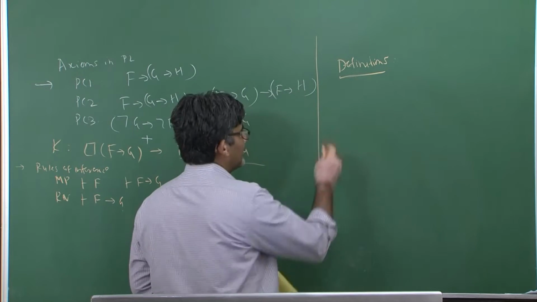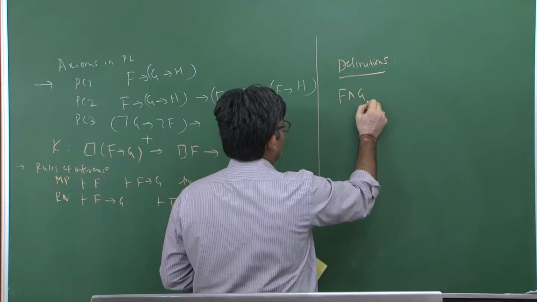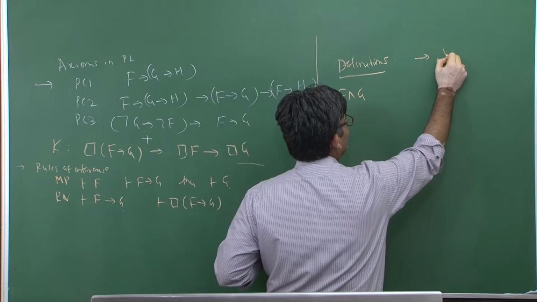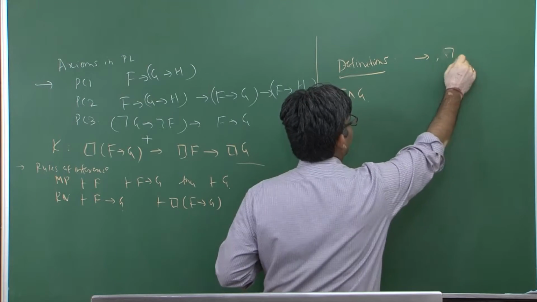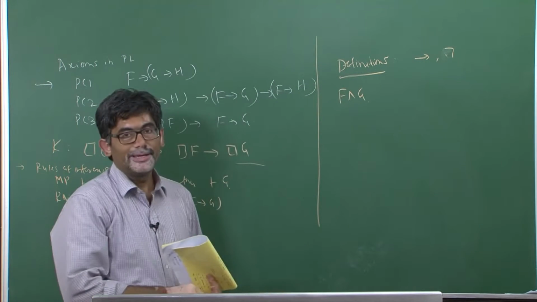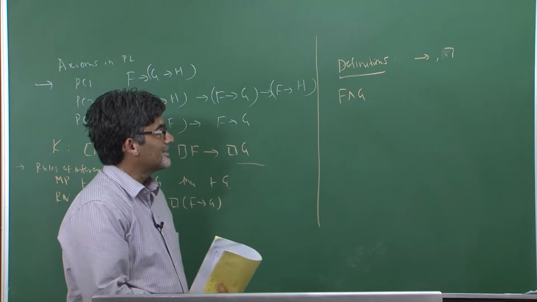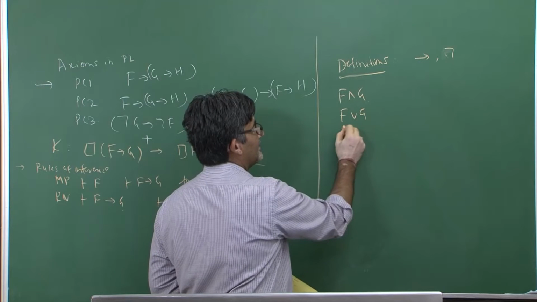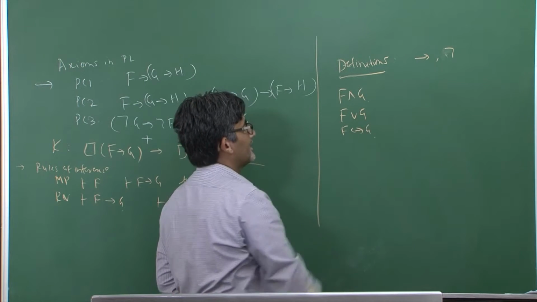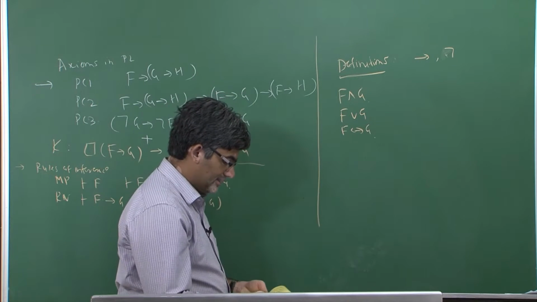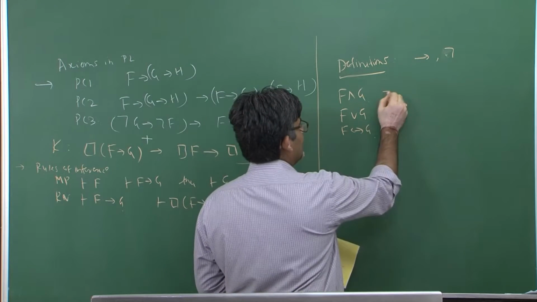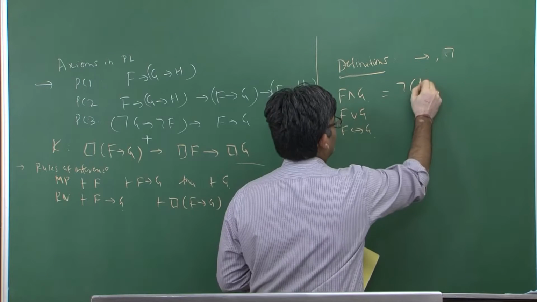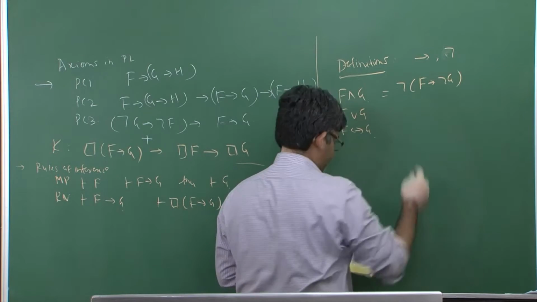So these are some of the definitions. Since we have only implication and negation in our logical system, we began with implication and negation. Now we need to define conjunction, disjunction and biimplication. So F and G you need to define in terms of implication: that is negation of (F implies not G).